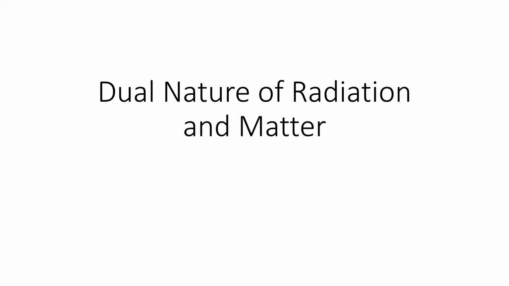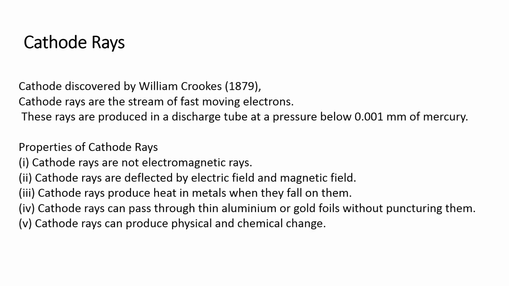Hello everybody. Today we are going to discuss the dual nature of radiation and matter. This whole discussion starts from the cathode rays discovered by William Crookes. Cathode rays, the stream of fast moving electrons, can be produced with the help of a discharge tube at very low pressure, 0.001 mm of mercury.